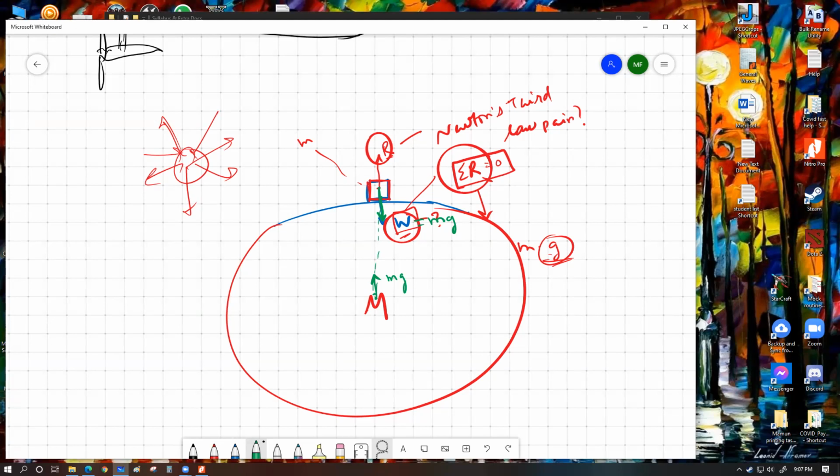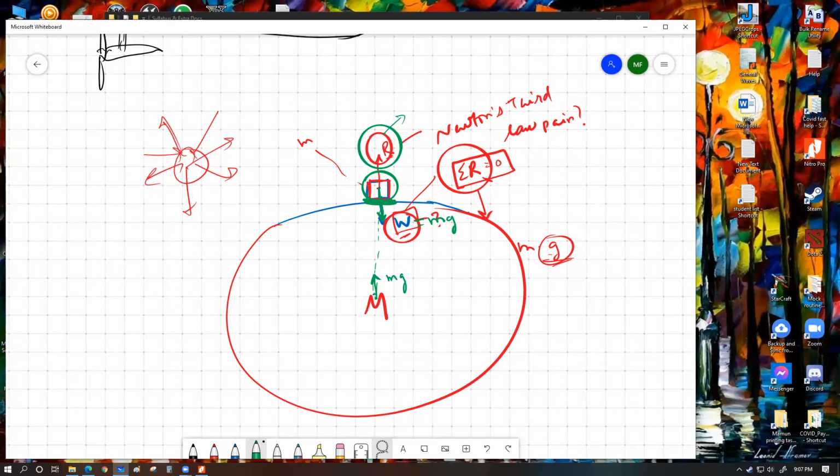Now you might think about what would be the third law pair for the reaction R. R in this case was named the reaction force. Because the earth pulls the object downwards, the box applies an action force, which is a contact force, onto the surface. Try to understand. When I gave you the question, I told you that the weight in this case is the weight of the box itself. I said that the weight is the force on the object itself. This weight was described in my initial question to be a force exerted on the object.